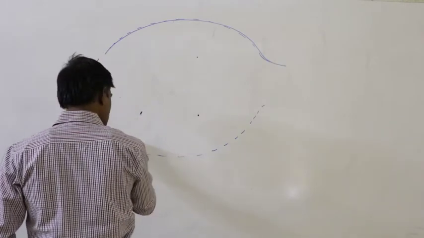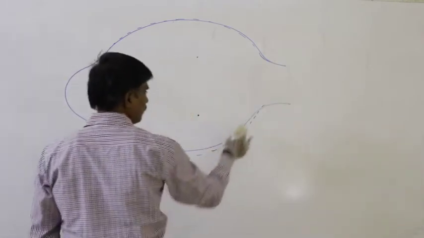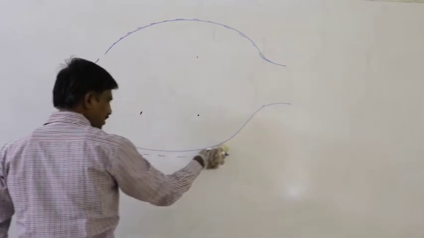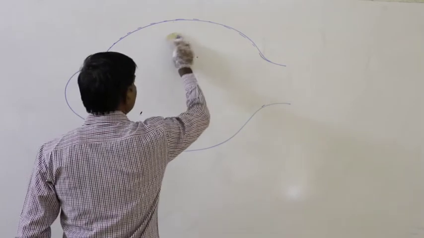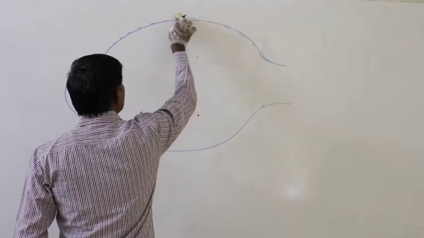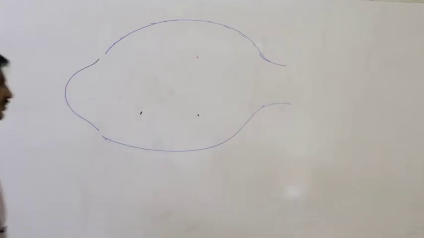This is the outermost layer of the eyeball. This outermost layer is said to be the fibrous tunic.